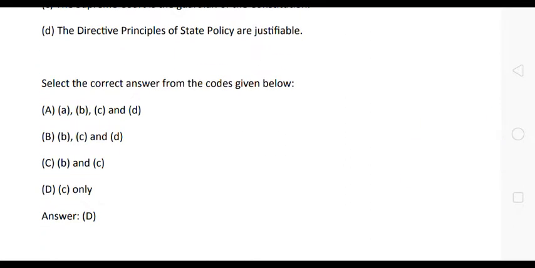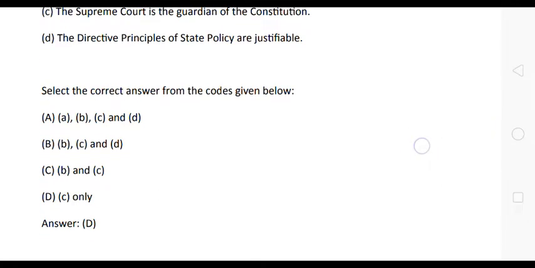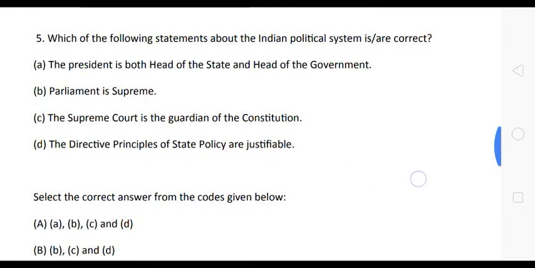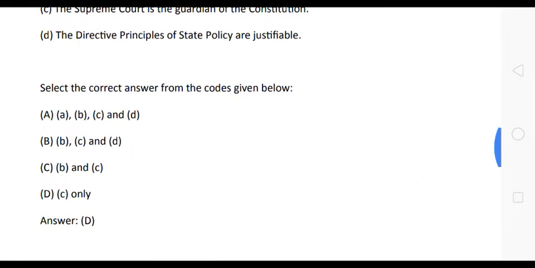Here the correct answer is option D, C only. Okay friends, here statement C is the only correct answer. The Supreme Court is the guardian of the constitution. Okay friends, now let us see next question.